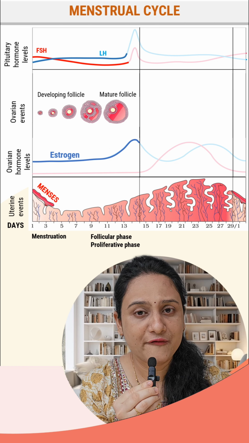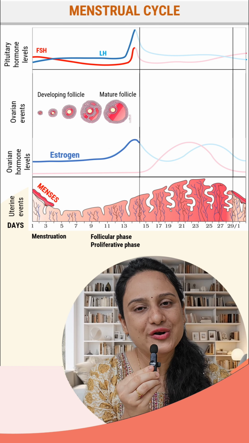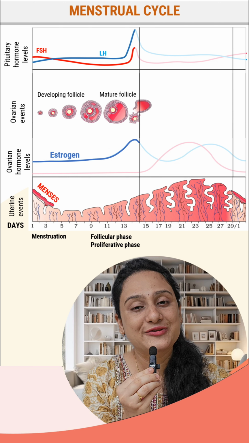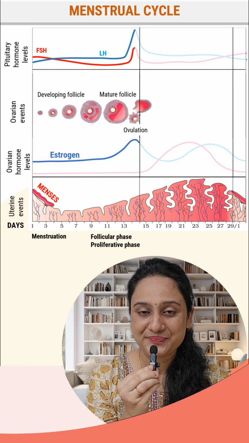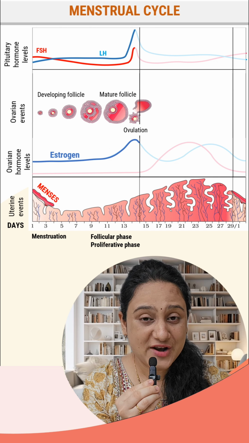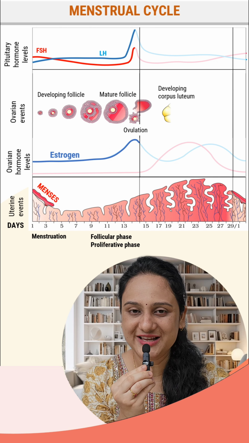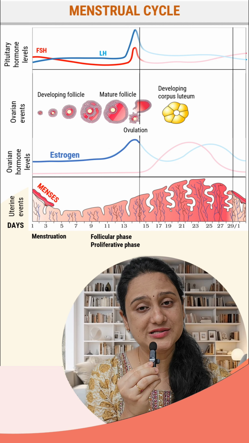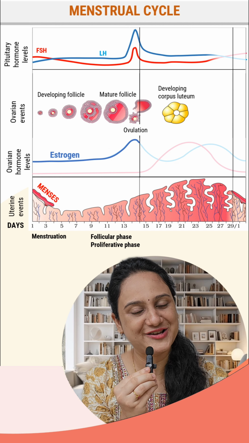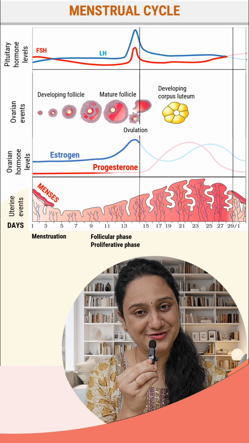Now, when the LH surge occurs, this Graafian follicle ruptures to release the secondary oocyte through the process called ovulation. This secondary oocyte goes into the fallopian tube. The ruptured Graafian follicle forms the corpus luteum under the effect of LH.